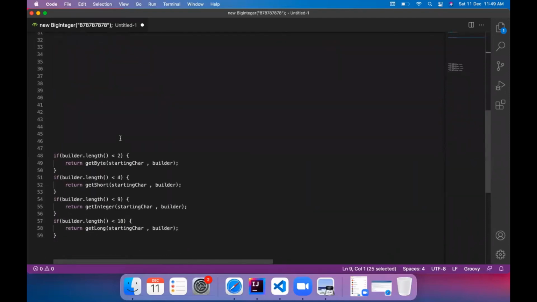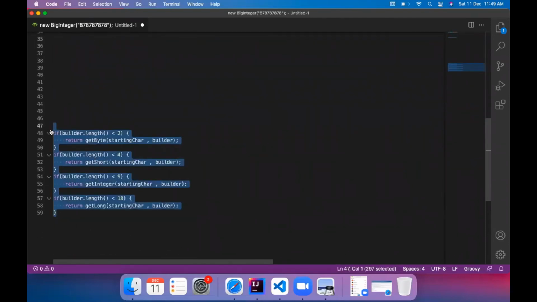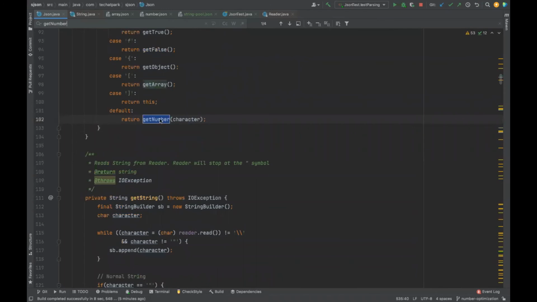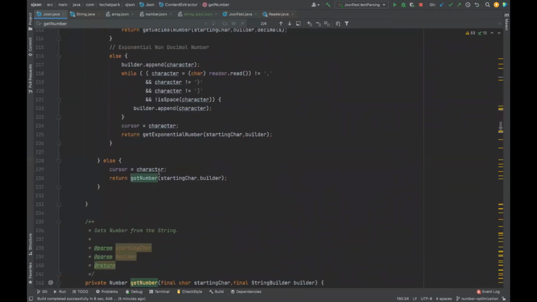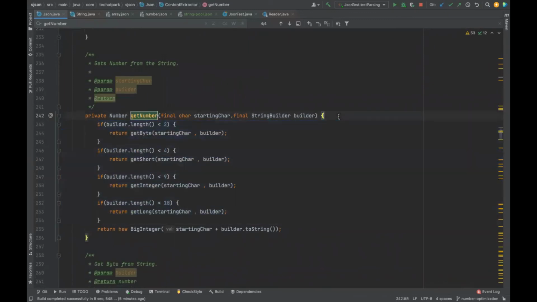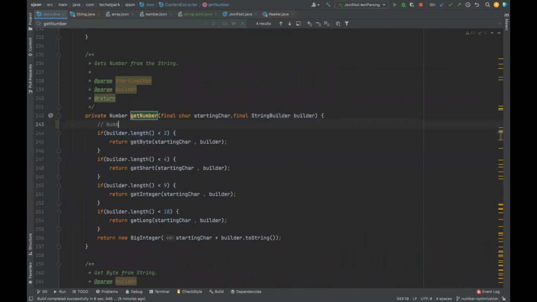So what is this optimization? You need to add some if-else logic. So this I'm going to add now. Only after I add it, let us see that get number method. It was an irresponsible get number earlier. Now I reverted, so it put that responsible item. So we'll put this check. What this check is guaranteeing is that your numbers are held or placed in the proper container. If the number is between 2 digits, you can safely put it in bytes. If the number is less than 4 characters, then you can put it in char. Is that going to guarantee that we are going to put it in a proper bucket?